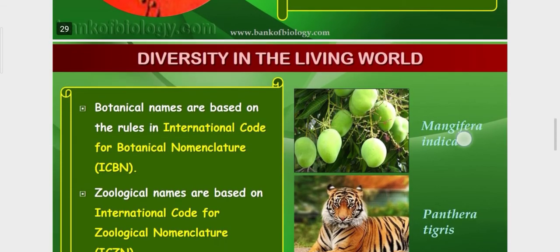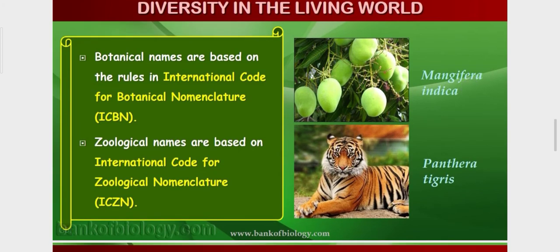Okay. Now, botanical names are based on the rules in ICBN, International Code of Botanical Nomenclature, and zoological names are based on International Code of Zoological Nomenclature, ICZN. Binomial, Mangifera indica, mango. What is its botanical name? Mangifera indica, and zoological name of tiger is Panthera tigris. Okay, so these two organizations are there who give the botanical name and zoological name of the organisms. By their rules naming should be done.